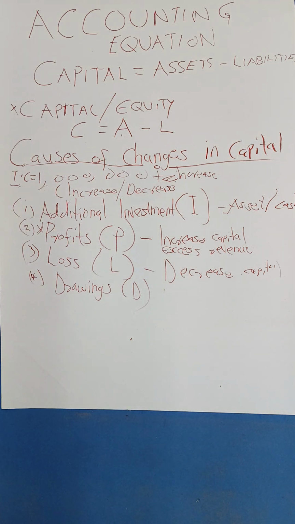So if you do drawings today and take assets outside, like vehicles that assist in transporting goods and bringing in stock, and you decide to take the vehicle from the business and use it for your own recreational things, you are forgetting that it is supposed to help in transporting the goods. Meaning we have to get cash from the business to hire another vehicle so that we can transport goods to the market. But if that vehicle had been there, it could have assisted. Meaning the capital will decrease. Good.